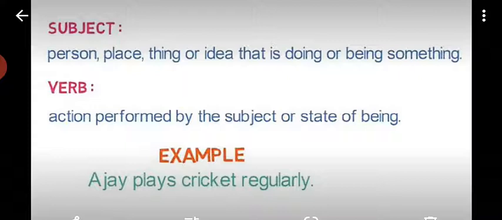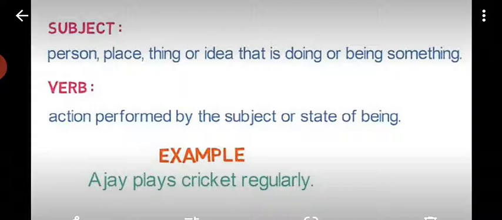Here is an example: Ajay plays cricket regularly. Ajay is a person. Plays is an action verb. So Ajay plays cricket regularly.